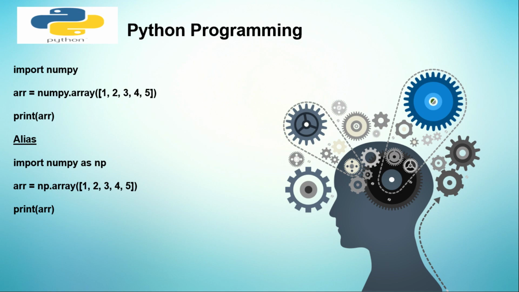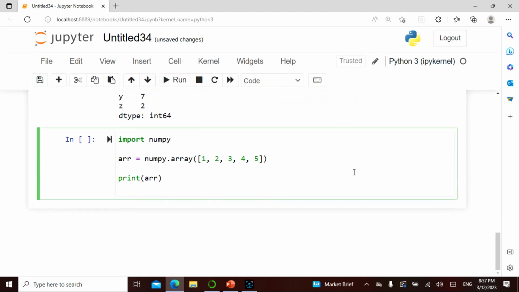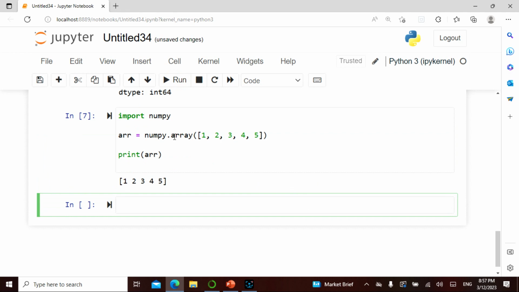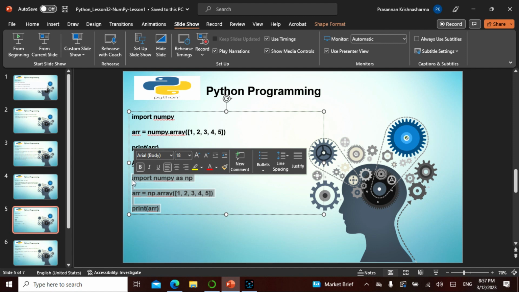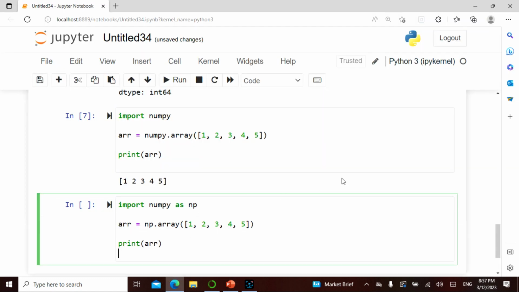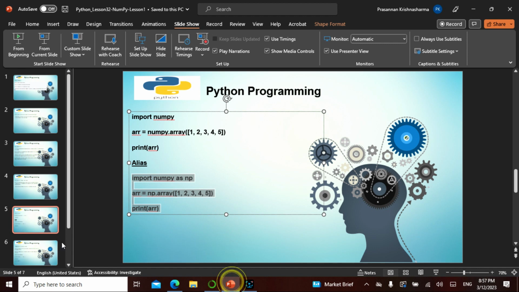Now let's try to do some hands-on. While using Anaconda, we can import NumPy. So import numpy, and then I say numpy.array. This is the way you define the array, and then I say print arr. Now if I run it, see how fast it is: 1 2 3 4 5. Now I can also give an alias. So when I say import numpy, I can say import numpy as np, same thing, and I can say arr. Okay, so it gives me this output.